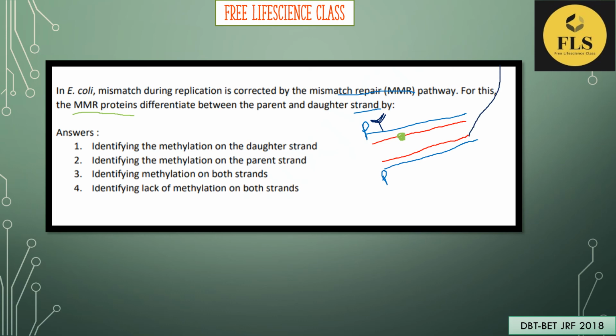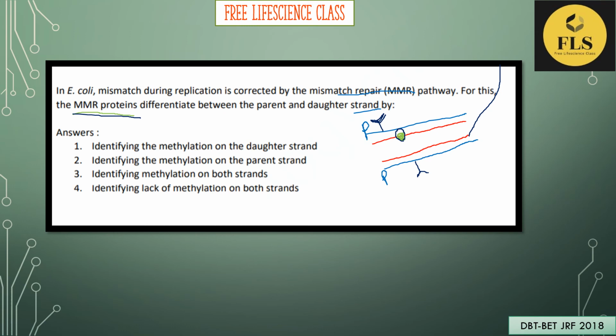But during the replication process, the newly synthesized daughter strand is not methylated. Only the parent strand is methylated. So the methylation on the parent strand is recognized by the MMR protein to differentiate the parent and the daughter strand. By this process, they will identify that an incorrect match occurred. Then it will be corrected.